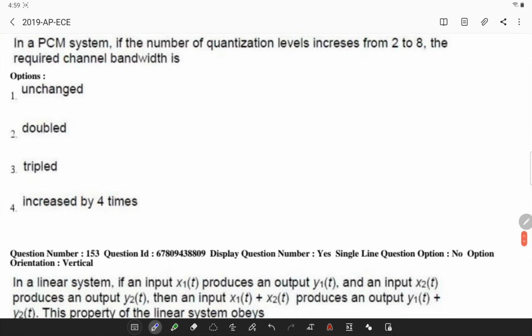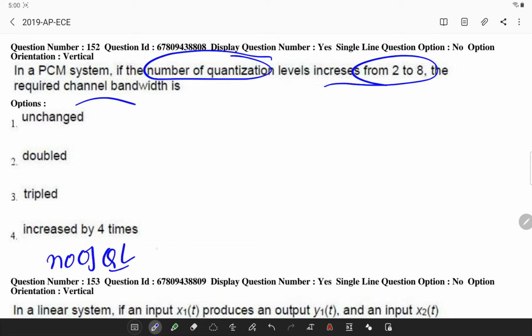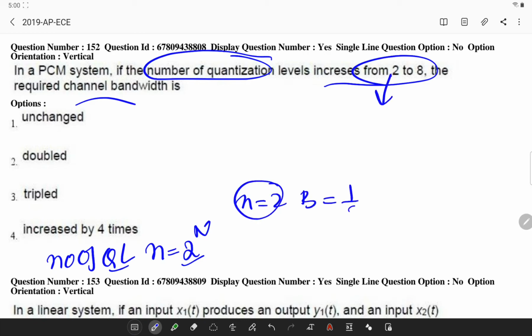Next, in a PCM signal, if the number of quantization levels is increased from 2 to 8. Earlier I have told you that the number of quantization levels is 2 power N. So when the number of levels is 2, N is equal to 1, and the bandwidth is 1/2 into N into fs, so the first case the bandwidth will be half fs.